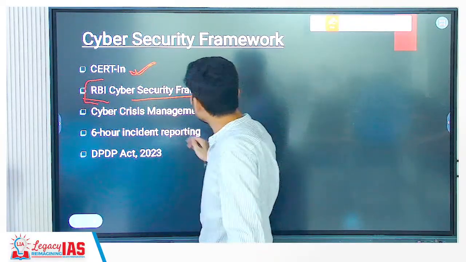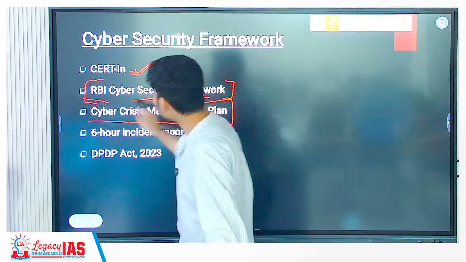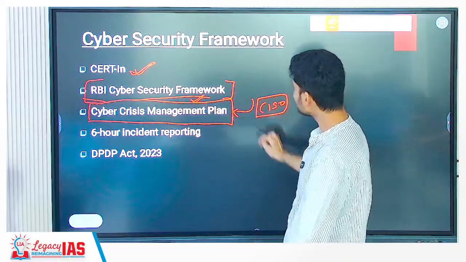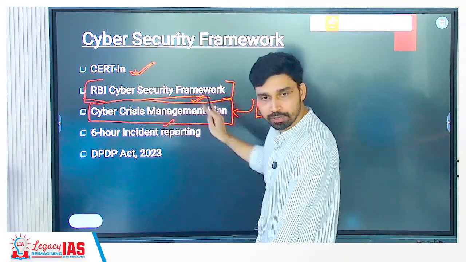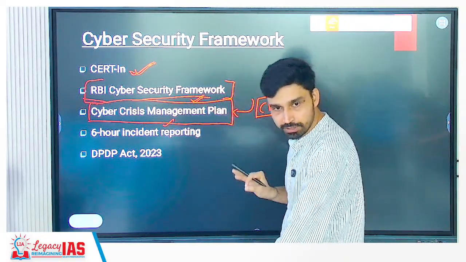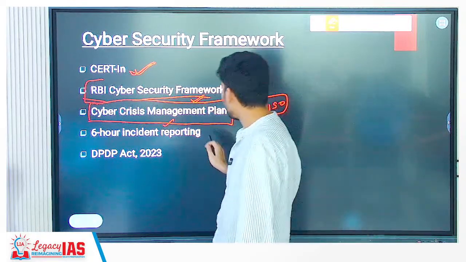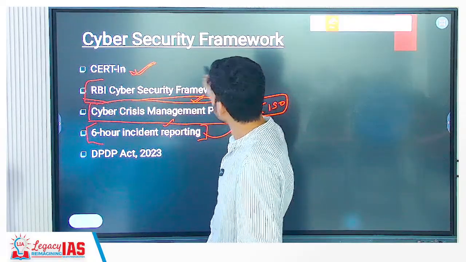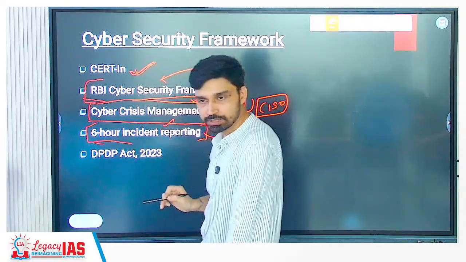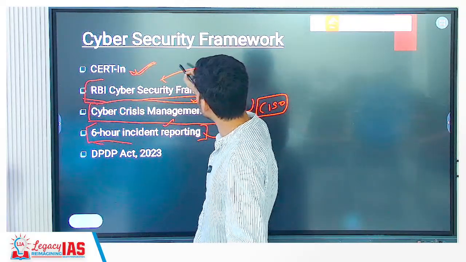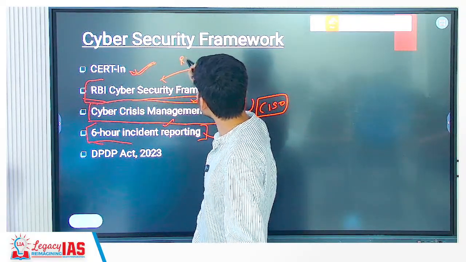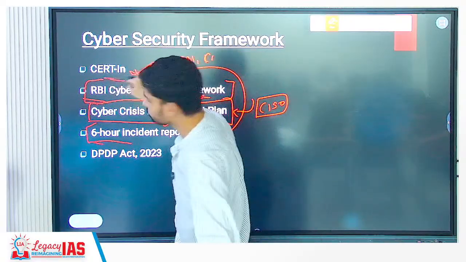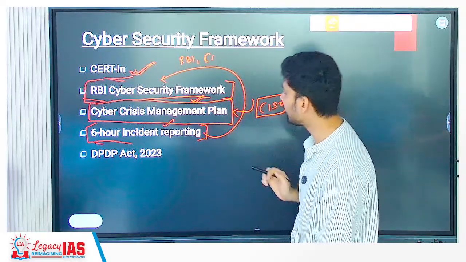So that is done. Then in every large corporate, I told you about the CISO. What is the responsibility of the CISO? To activate the cyber crisis management plan whenever some threat is detected or threat is imminent. And most importantly, if any banking system and its server is attacked, they have to report this within how many hours? 6 hours. So 6-hour incident reporting should be done. To whom? RBI, obviously, it has to be reported to. Apart from that, they also have to report it to this agency here, the Computer Emergency Response Team, they will take adequate action.